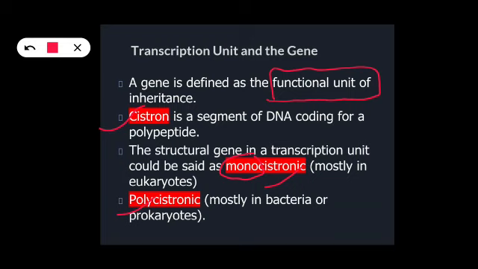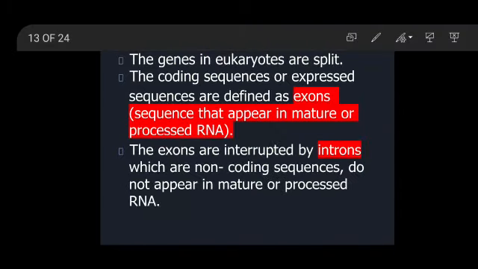These polycistronic genes are generally seen in bacteria or prokaryotes, and monocistronic genes are seen in eukaryotes. As we are eukaryotes, we will have the monocistronic structural gene. One more thing to pay attention to is that the genes in eukaryotes are split, which means they show split arrangement.